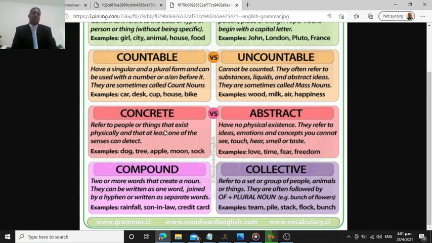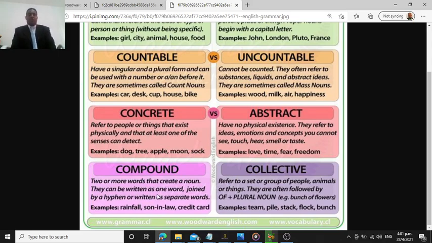The concrete nouns and the abstract nouns are contrary. Why? Because with the concrete nouns, you can use one of your senses. You can touch, you can hear, you can smell. All right? And the abstract, you cannot see them, you cannot hear them, you cannot smell them, you cannot taste them. All right? They are not seen or touched, or they are not checked with your senses.